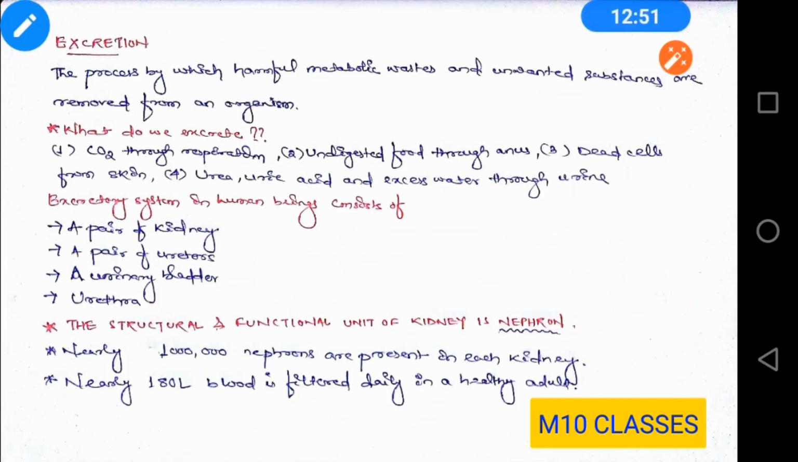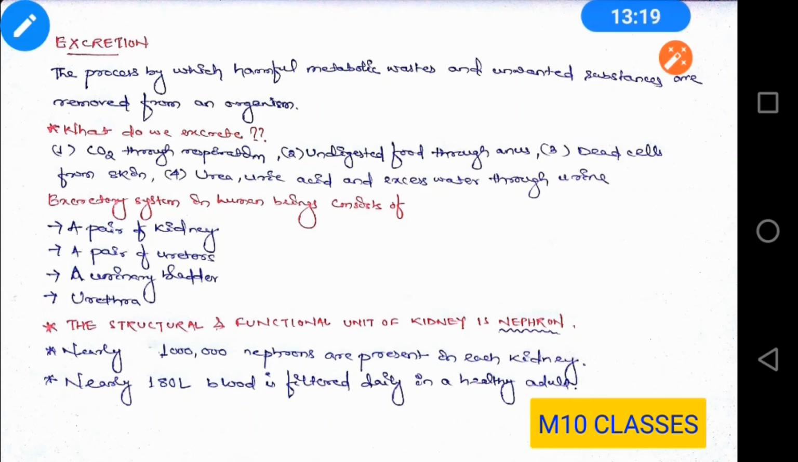Now this completes the process of respiration and we will go for excretion. Now what is excretion? The process by which harmful metabolic wastes and unwanted substances are removed from an organism is called excretion. Now there are different things which can be excreted out from the body. What do we excrete? Let's say we consider human beings, what do we excrete?